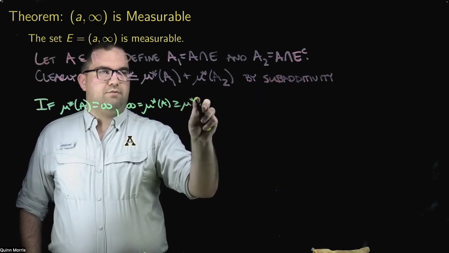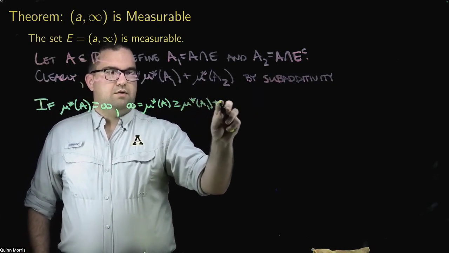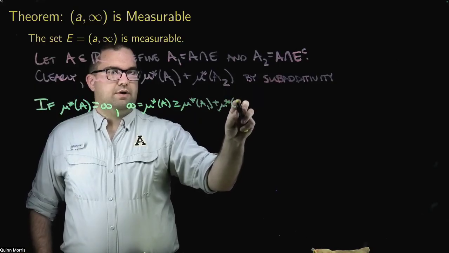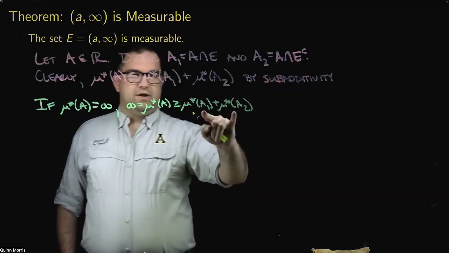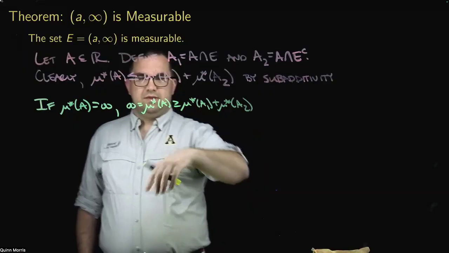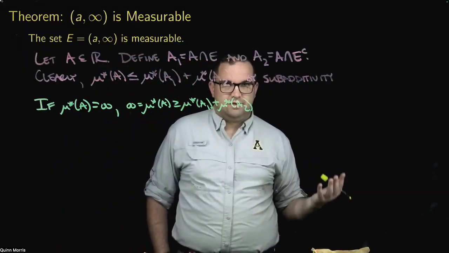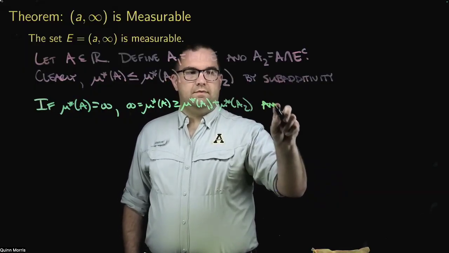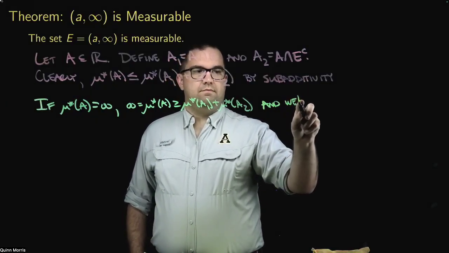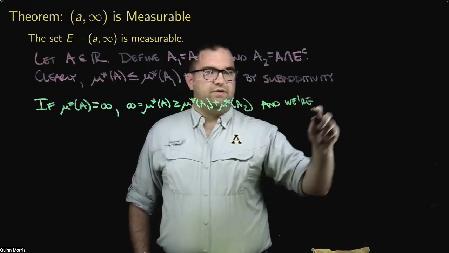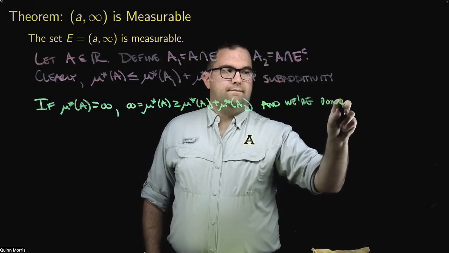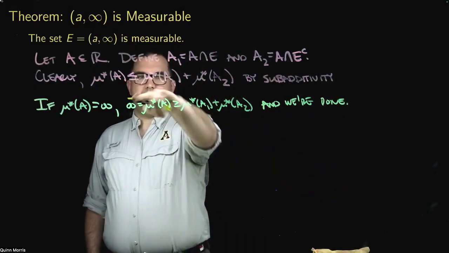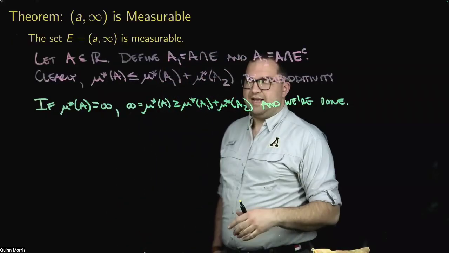It's certainly greater than or equal to mu star of A1 plus mu star of A2, right? I mean, what could these possibly be that they would add up to something more than infinity? Nothing, right? And so if mu star of A is equal to infinity, we're done, because I get the other direction and the Carathéodory condition is satisfied.